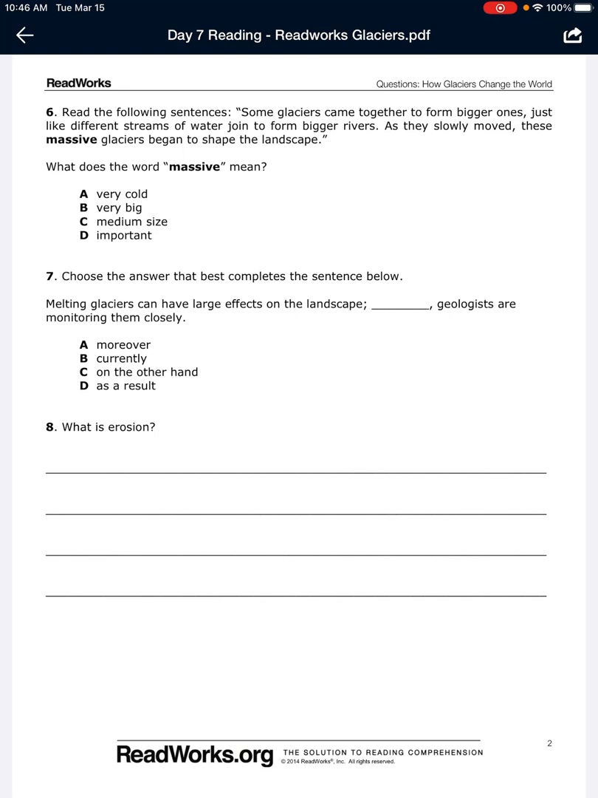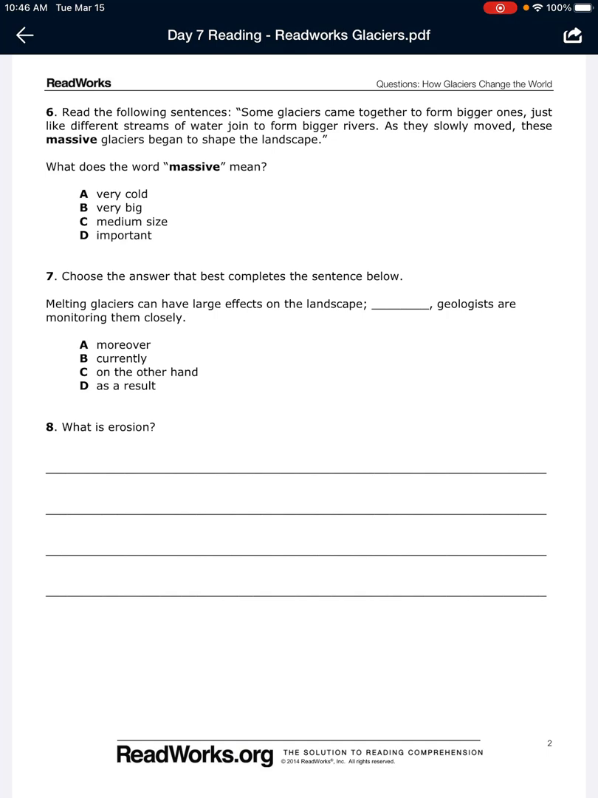Number 7. Choose the answer that best completes the sentence below. Melting glaciers can have large effects on the landscape. Blank. Geologists are monitoring them closely. Would you fill in the blank with A, moreover, B, currently, C, on the other hand, or D, as a result? Number 8. Provide a definition of what is erosion.